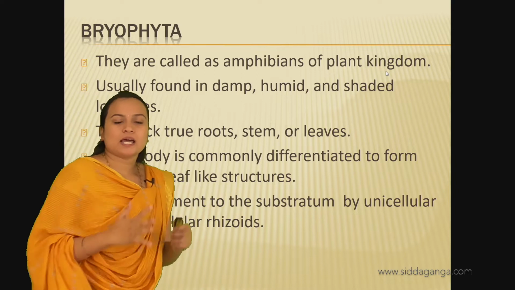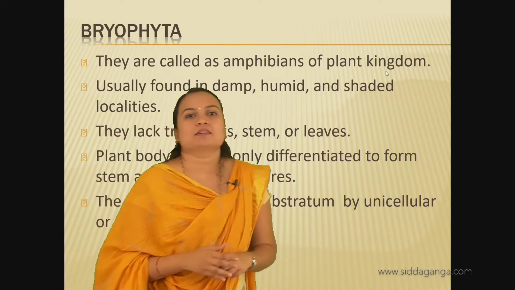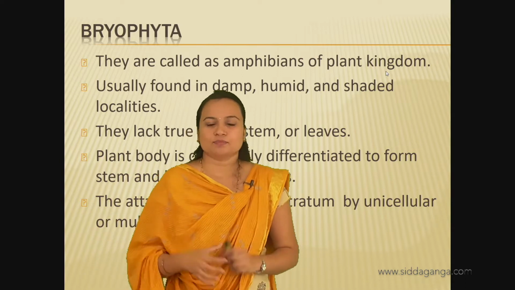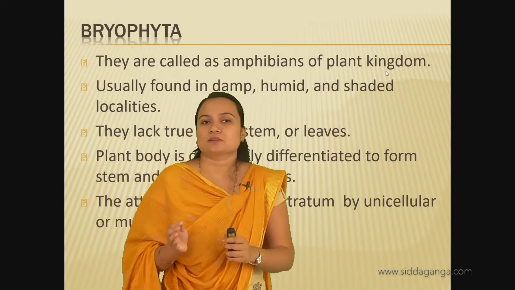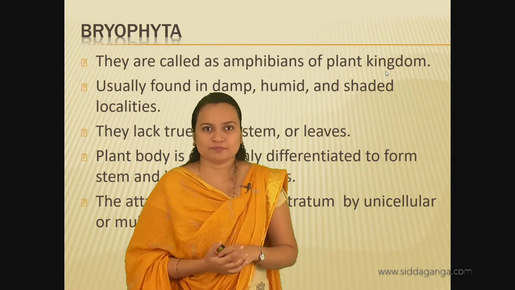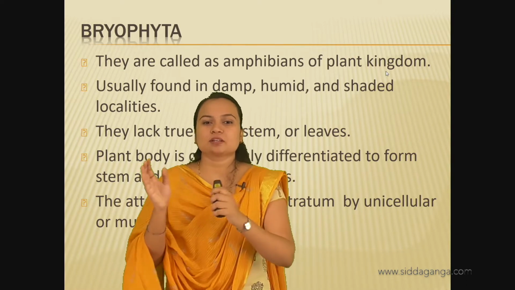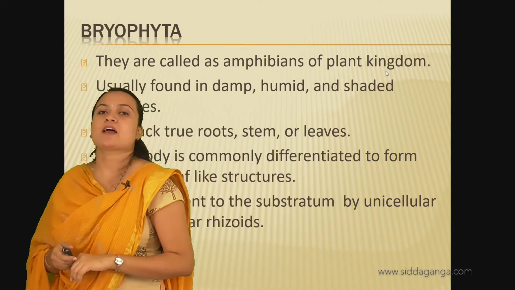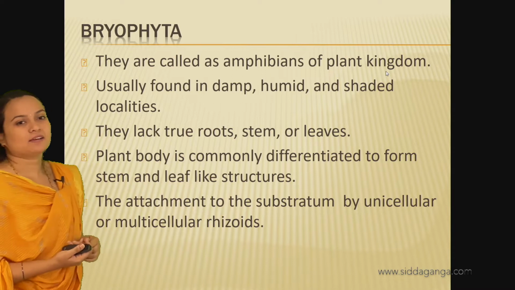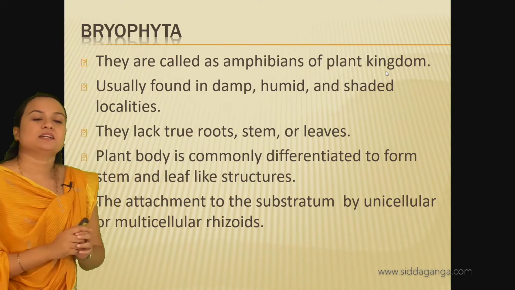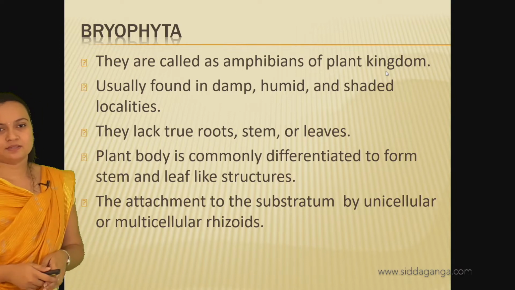They are called amphibians of the plant kingdom because they grow and develop in the soil, but for sexual reproduction they need a water medium.